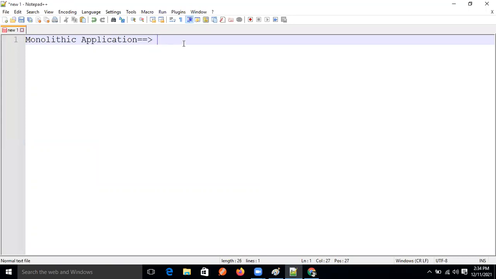So normally, guys, the monolithic theory is what we can say: a single application that contains a collection of services together.